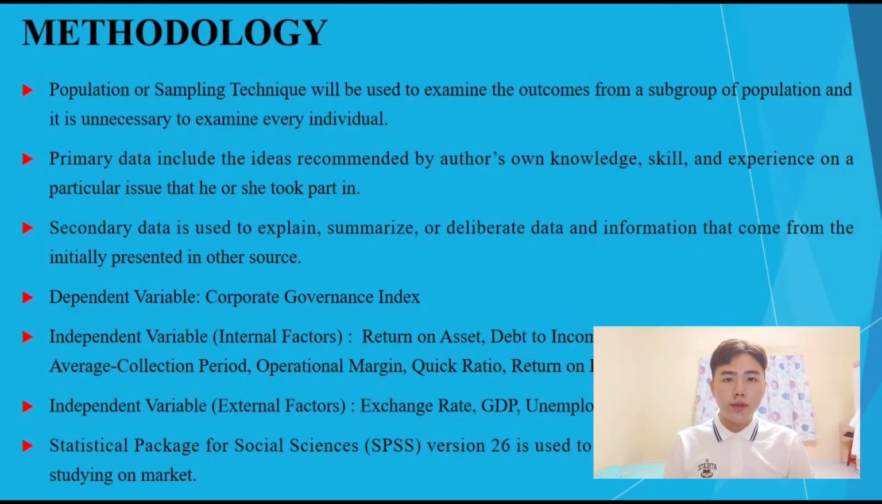Next, I will continue with the methodology in this study. A population sampling technique will be used to examine the outcomes from a subgroup of the population, and it is unnecessary to examine every individual. There are two types of data, primary data and secondary data. There are two variables in this study, the dependent variable and the independent variable. SPSS version 26 is used to carry out the data querying and studying of the market.